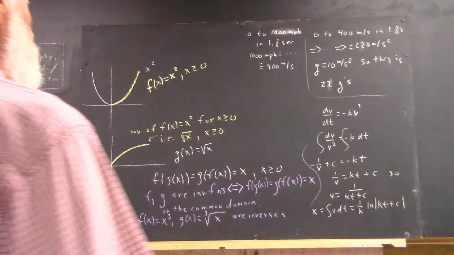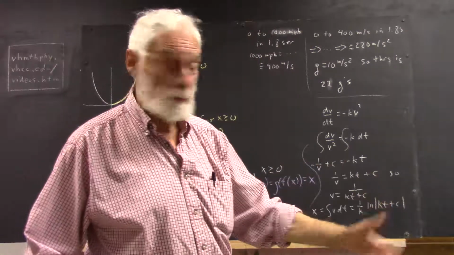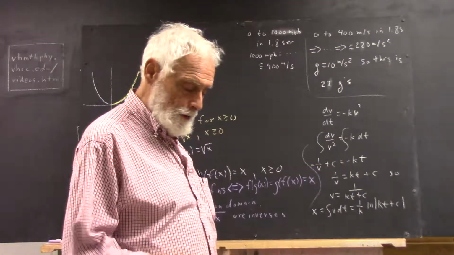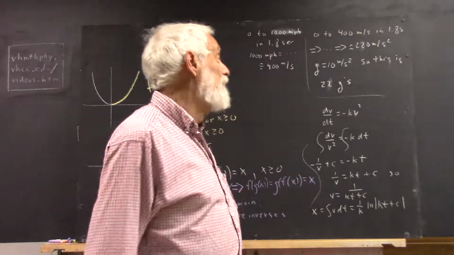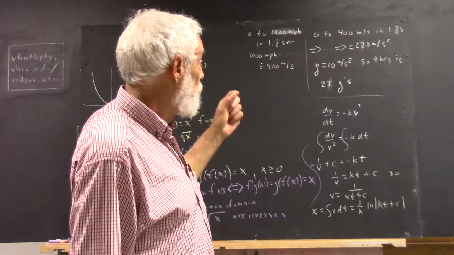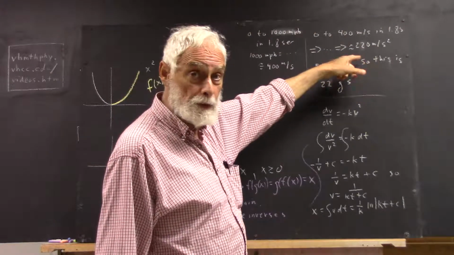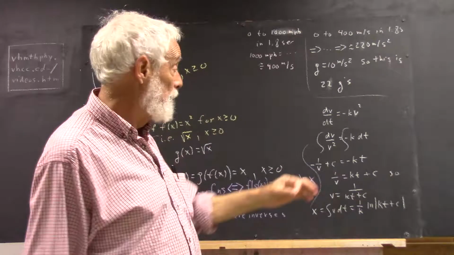Okay, now there's actually an error in my calculation here. I did something much harder than the approximation that would give us this. I actually treated this as if it was a displacement, a 400 meter displacement, in 1.8 seconds, and got a different acceleration. Okay, so then I got 250 meters per second squared, which is pretty close to what you'd have if that was a 400 meter displacement, but that's wrong.